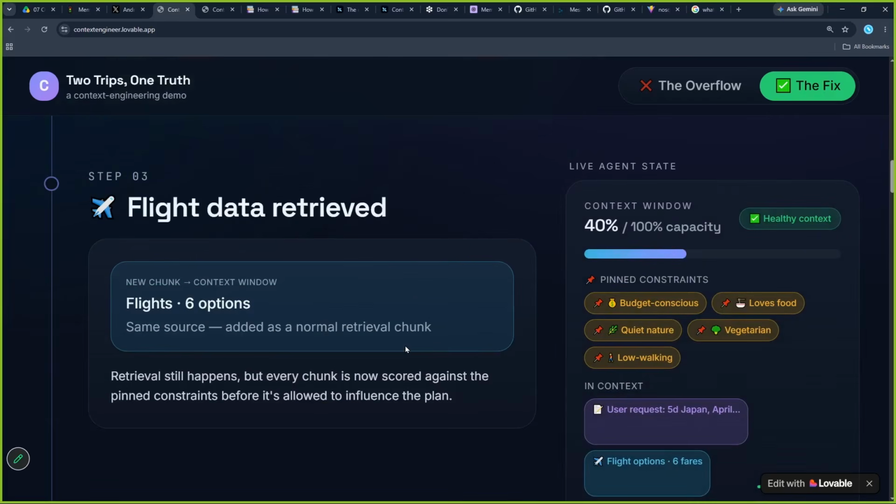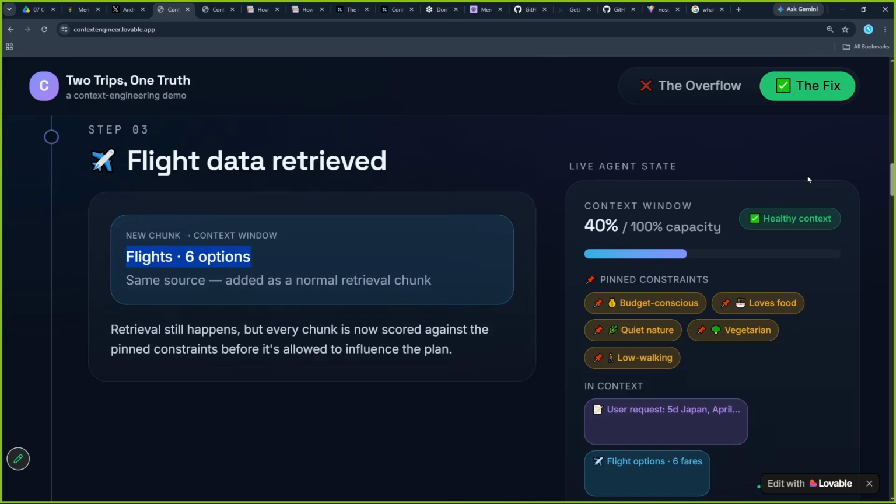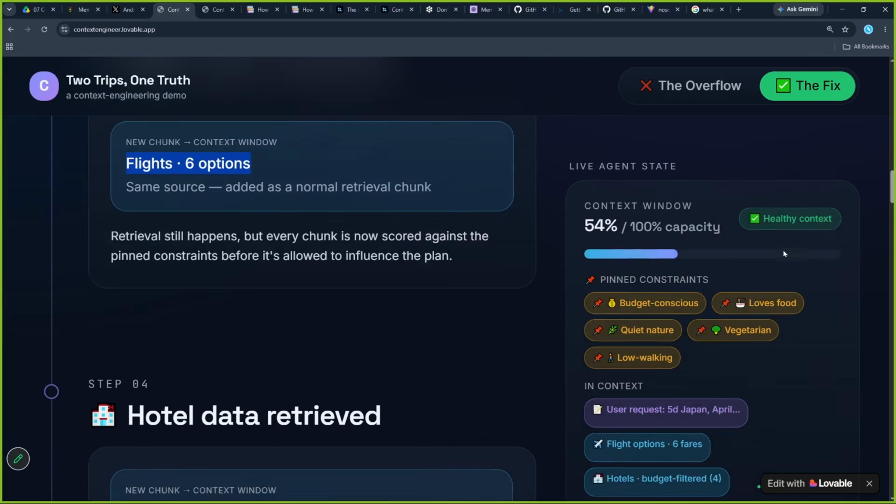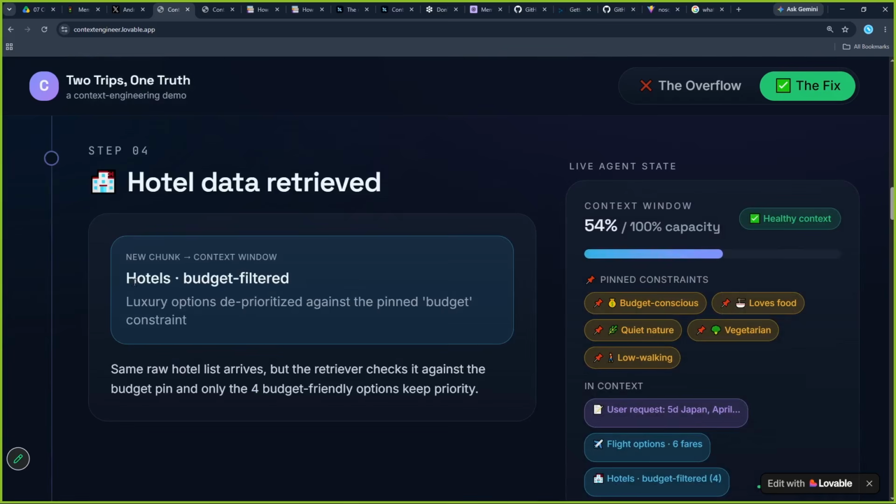Now when we go here, we receive flight data. We received 6 options for the flight. 40% full. Context is still healthy. Then hotel data. Now this time, because we have made a note, we have budget filtered data. The same raw list arrives, but the retriever checks it against the budget pin, and only 4 budget friendly options are kept as priority.